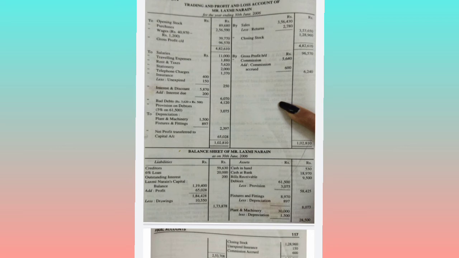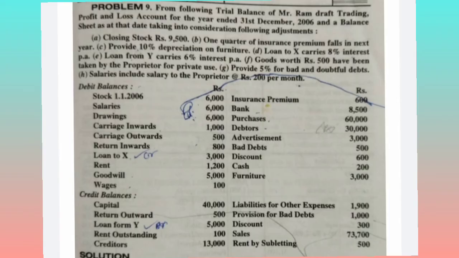So what would be the capital amount now? 1,19,400 minus drawings 10,550 plus net profit 65,028. The total comes to 1,73,878. So on totaling of the assets and liabilities, the amount comes to 2,53,708. So here this is the solution for the problem number 8. I hope till here everything is clear. Okay, so let's continue with the problem number 9.